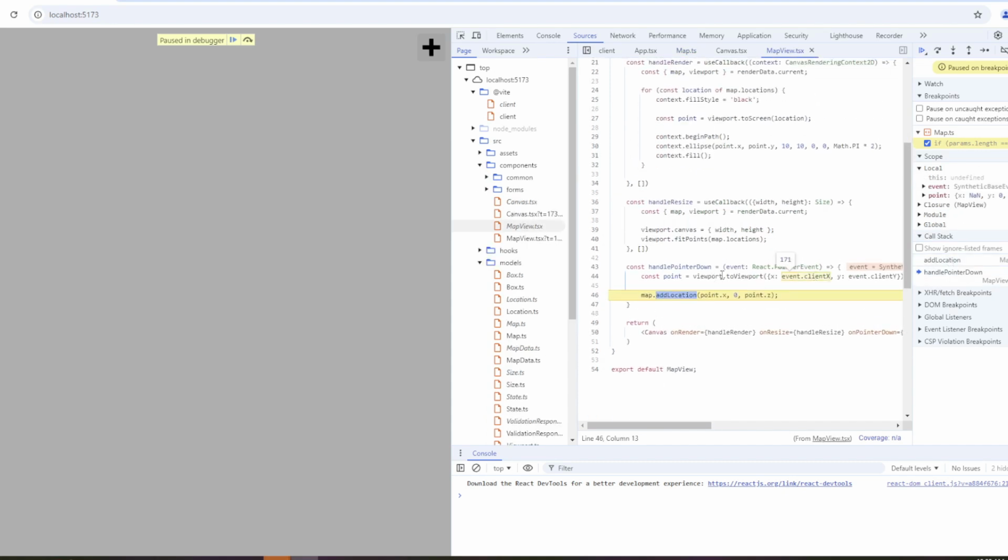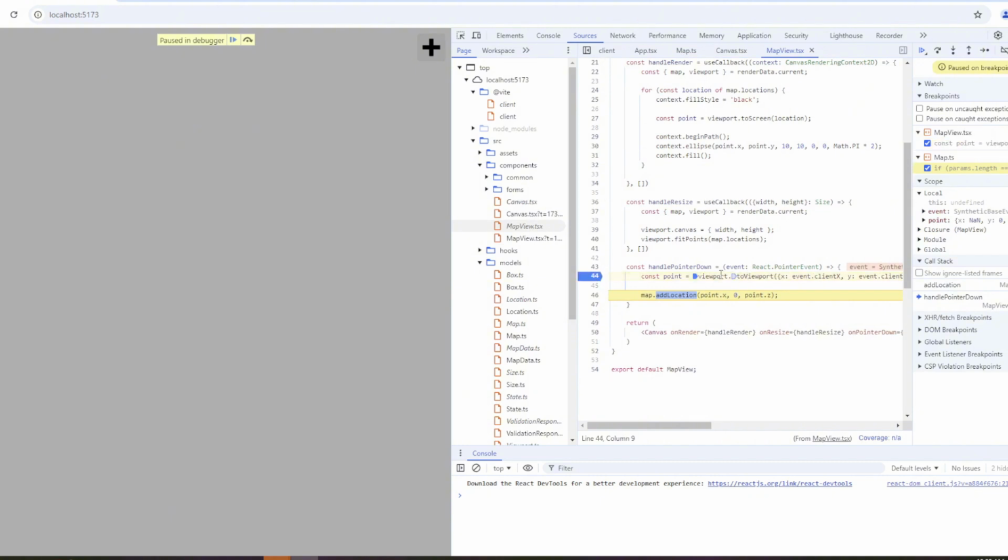Okay, so it's here. So what does our viewport look like? Our viewport has a canvas. When we're setting up our viewport, we're getting none for left and infinity. Oh, wow. Yeah, it's not something you want to see.